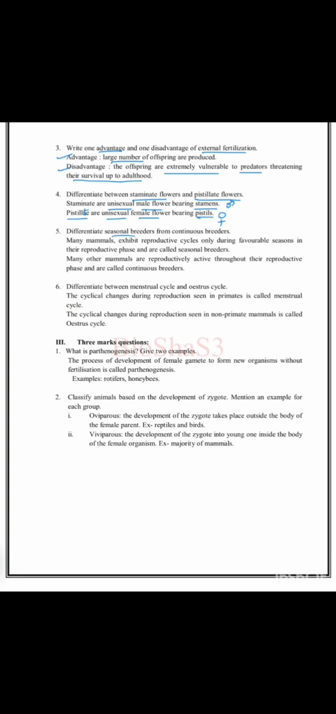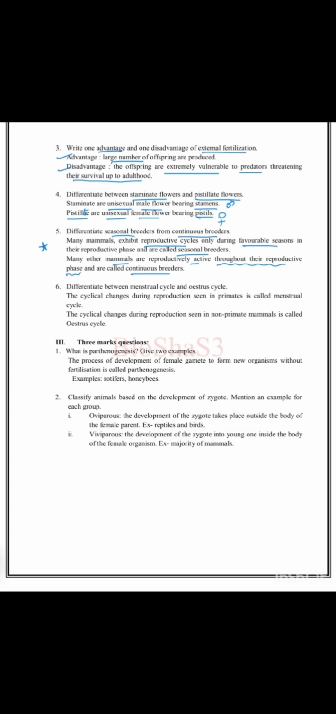Differentiate seasonal breeders from continuous breeders. This is one important question. In many question papers, this question has been asked. Many mammals exhibit reproductive cycles only during favorable seasons in their reproductive phase and are called seasonal breeders. Many other mammals are reproductively active throughout their reproductive phase and are called continuous breeders. That is, continuously they are active throughout their reproductive phase regardless of any seasons.